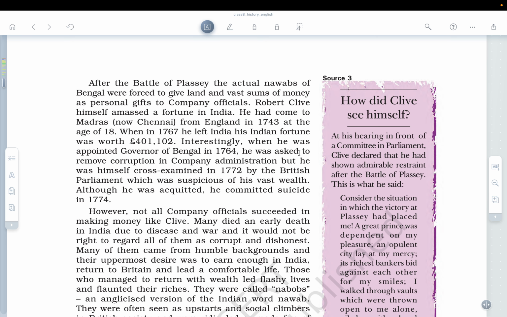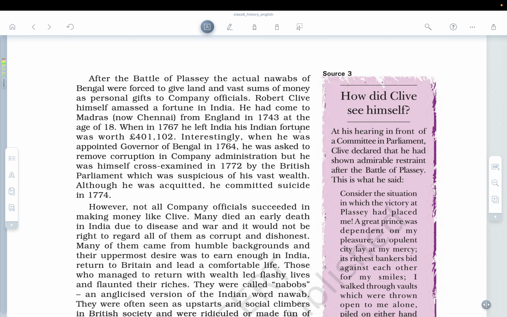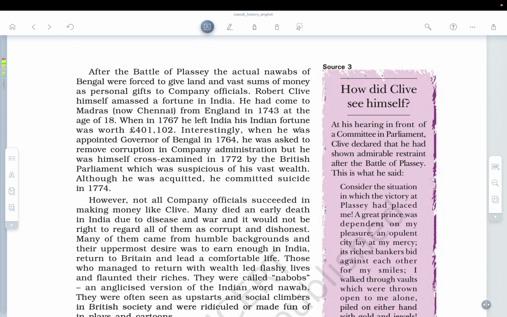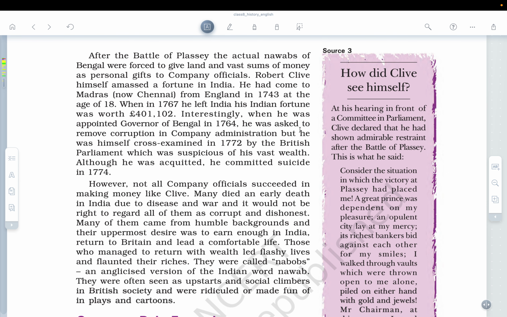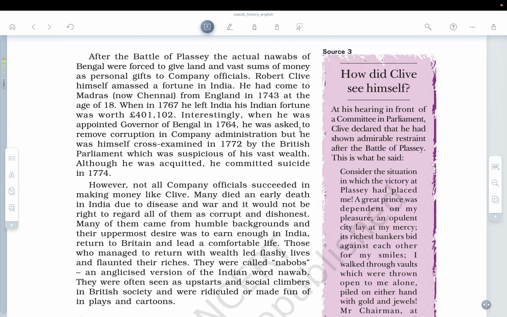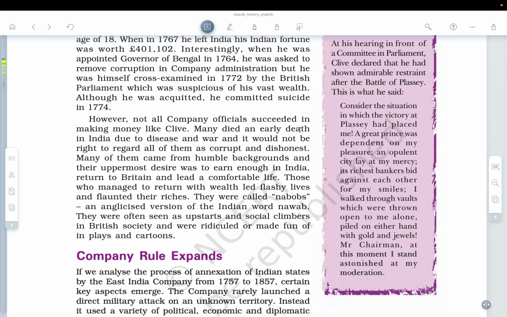So Robert Clive himself amassed a fortune in India. He had come to Madras from England in 1743 at the age of 18, and when in 1767 he left India, his Indian fortune was worth 401,102 euros. Interestingly, when he was appointed governor of Bengal in 1764, he was asked to remove corruption in the company administration, but he was himself cross-examined in 1772 by the British Parliament, which was suspicious of his vast wealth. Although he was acquitted, he committed suicide in 1774.